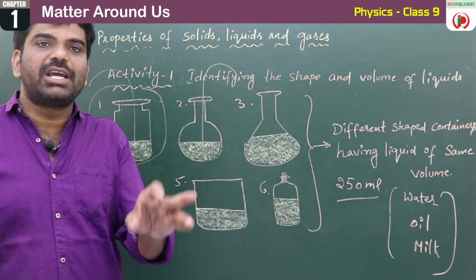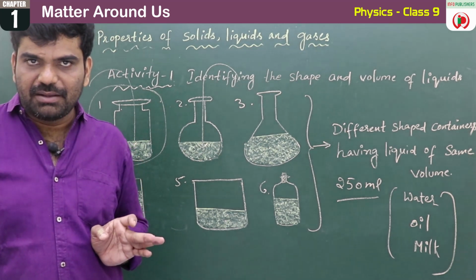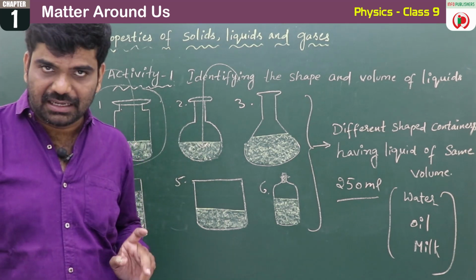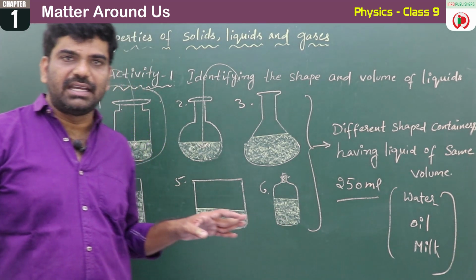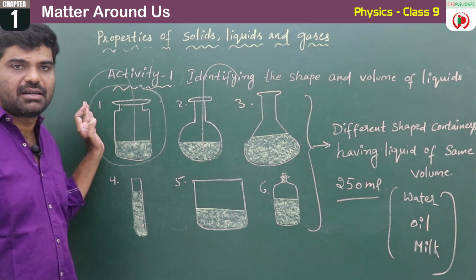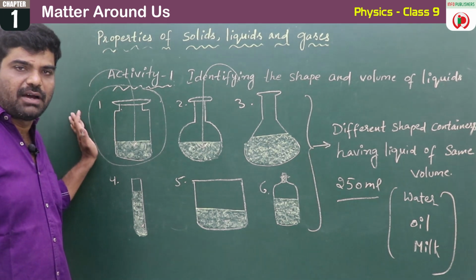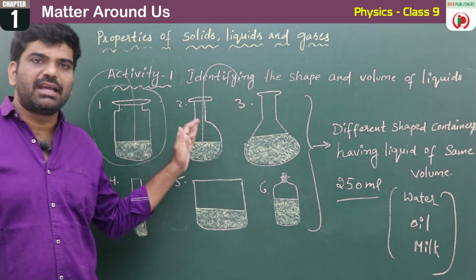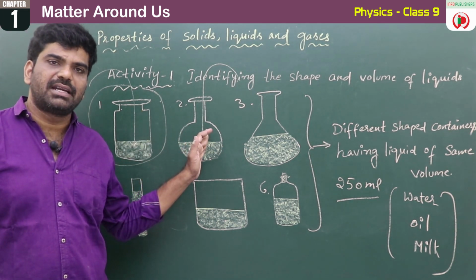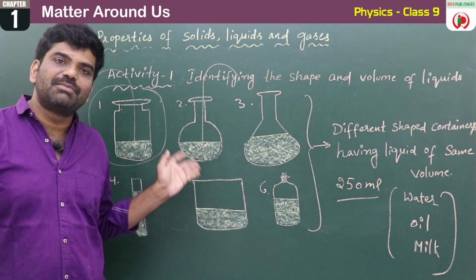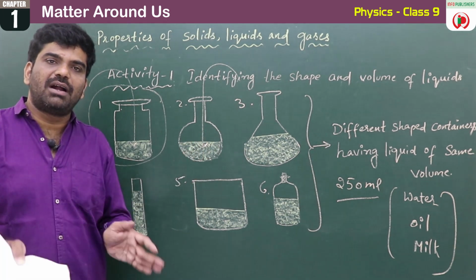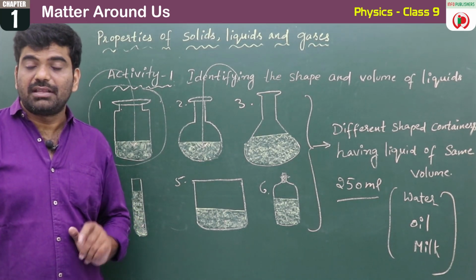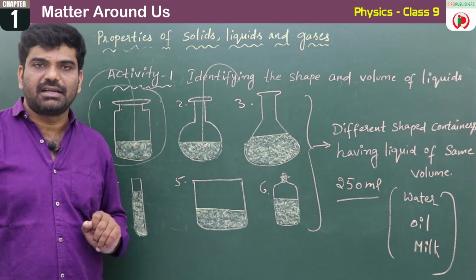Liquids have no shape and no volume actually, but they take the shape of the containers and occupy the volume of the containers. In this activity, in the first step, we poured the water into the first container, and then we took the same quantity of water in the second container. What did you observe? The shape of the water is different when we poured it into two different containers. That means water is taking the shape of the container.